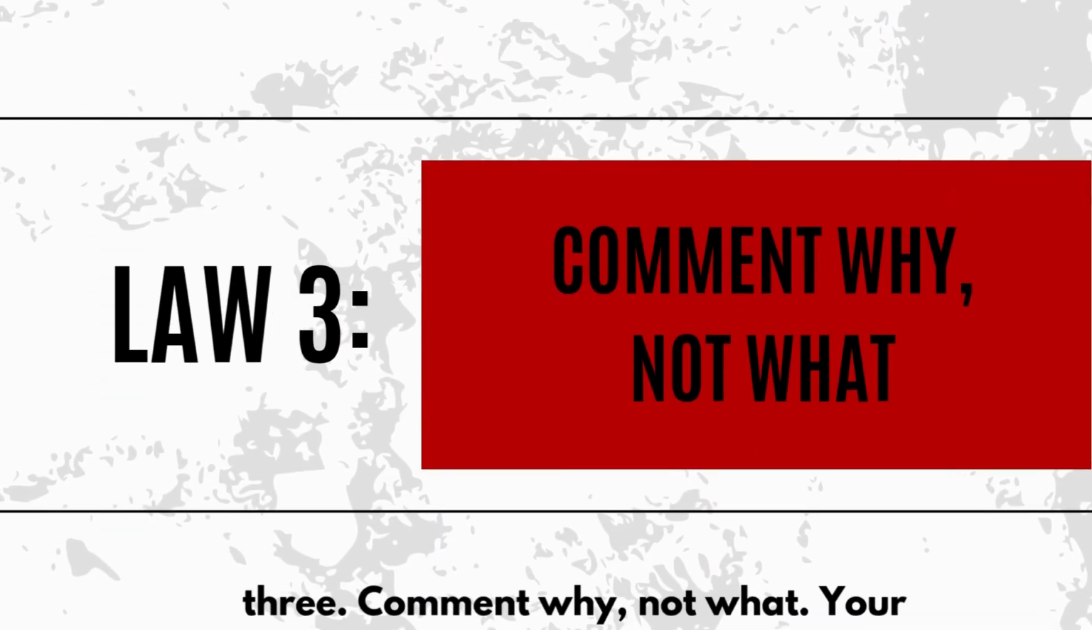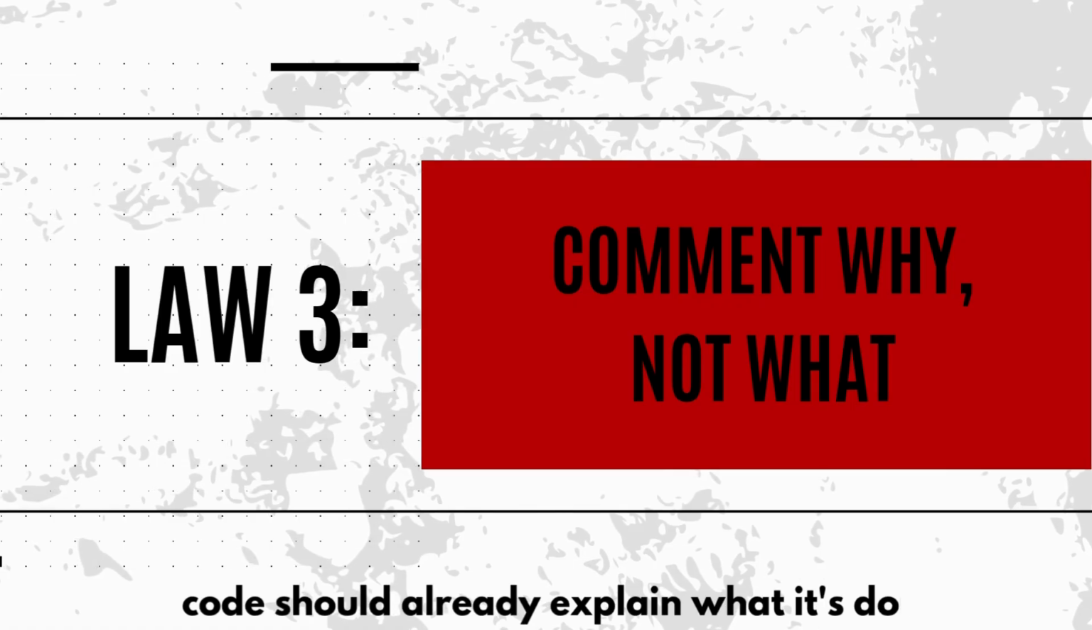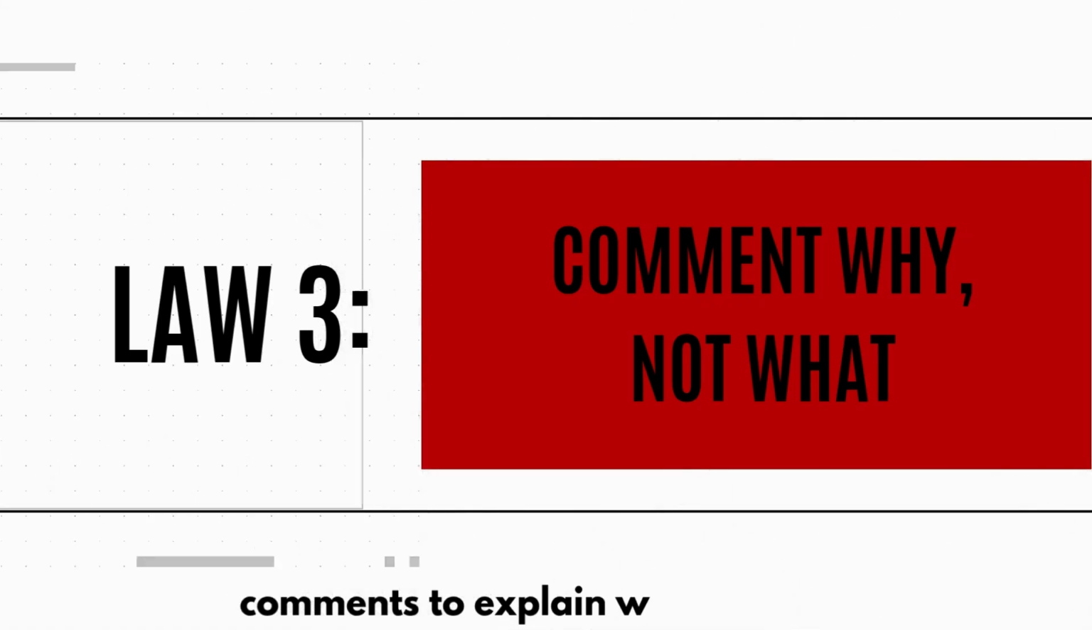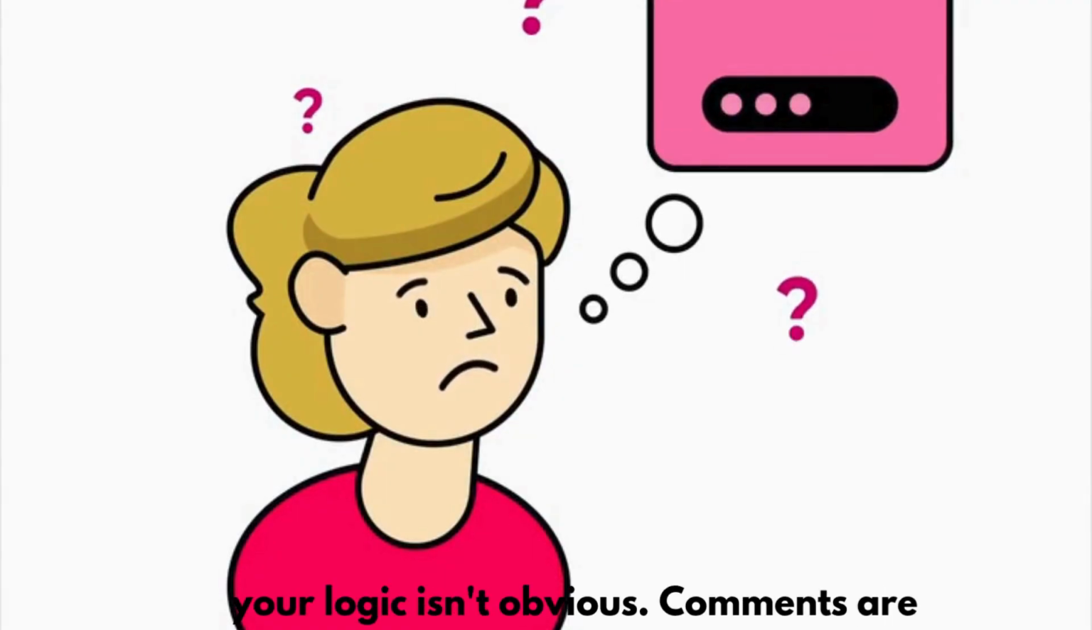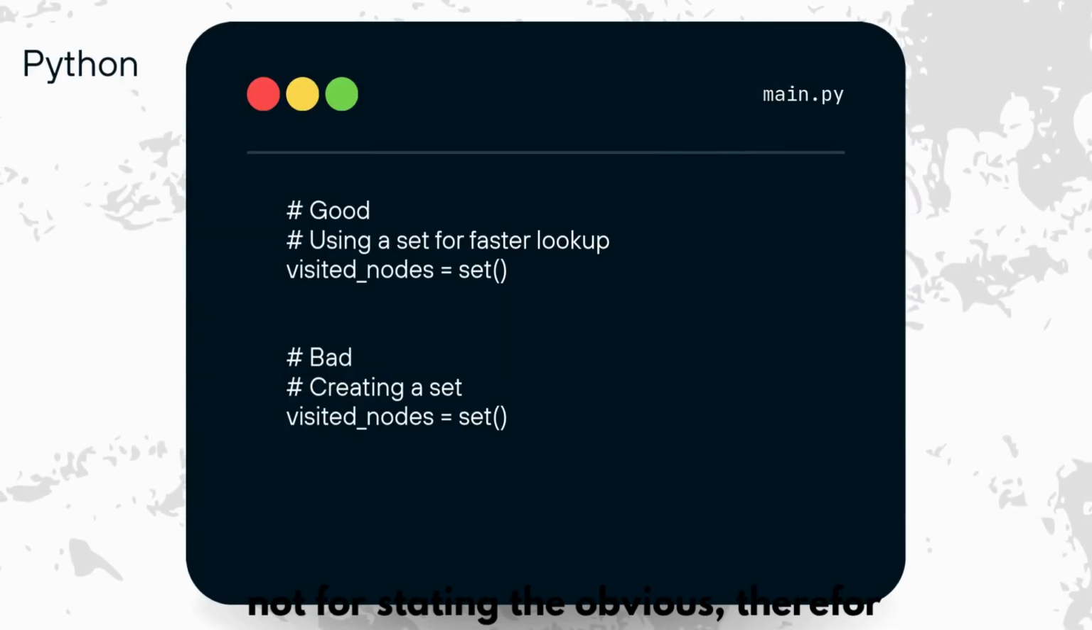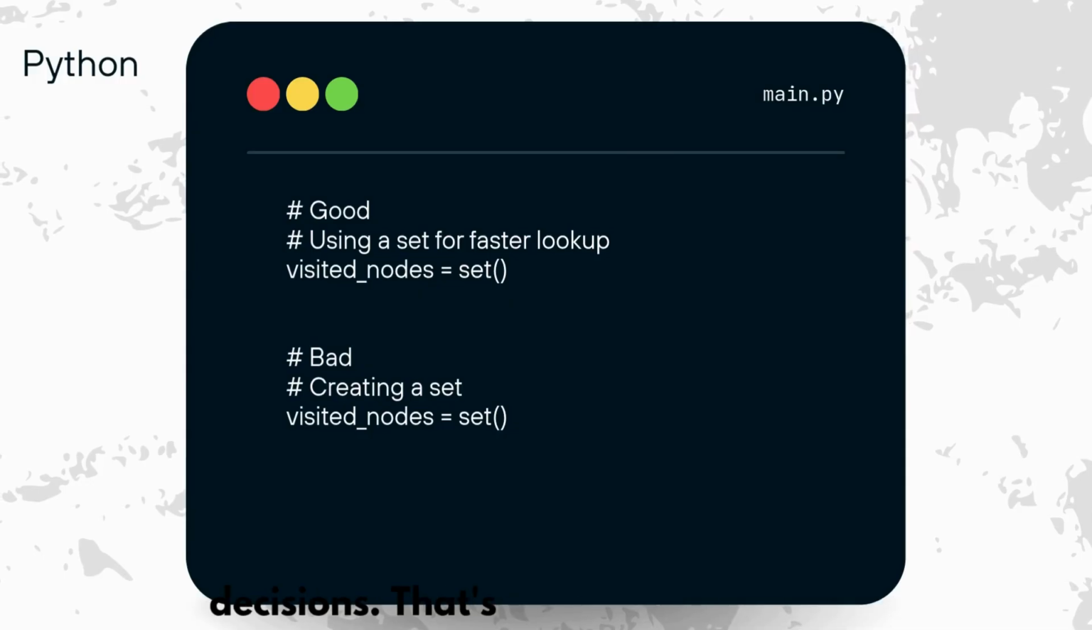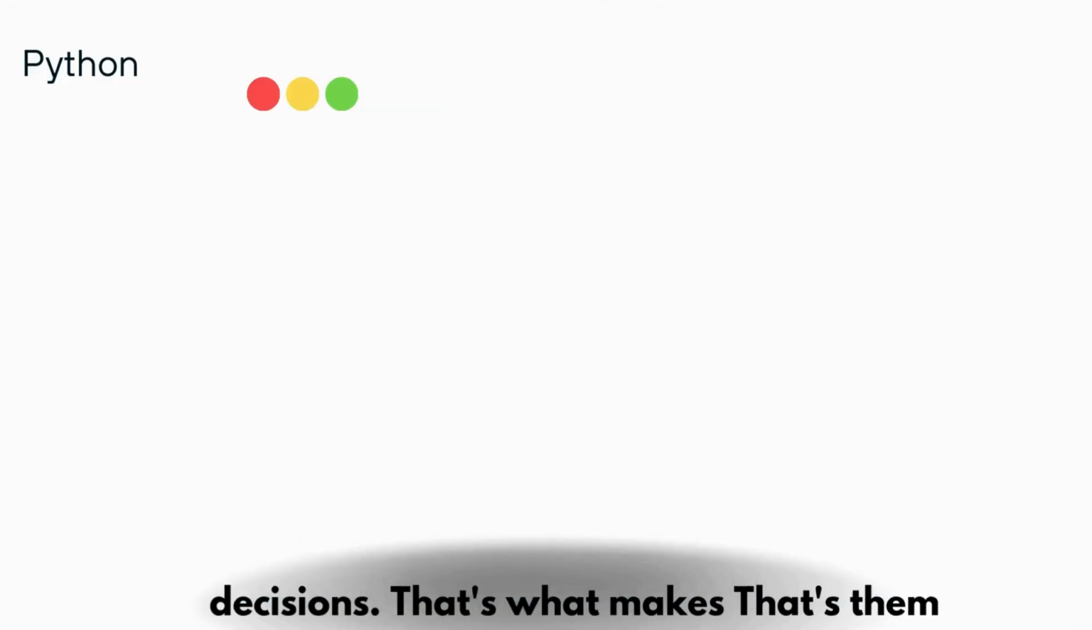Law 3. Comment why, not what. Your code should already explain what it's doing. Use comments to explain why it's doing it, especially when your logic isn't obvious. Comments are not for stating the obvious, they're for explaining decisions. That's what makes them valuable.